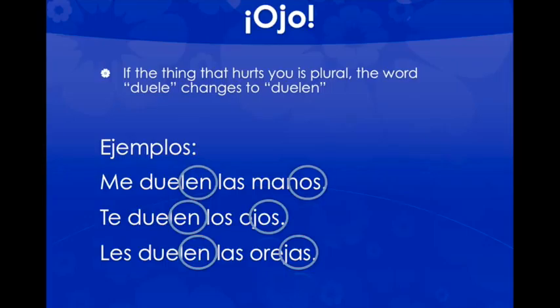You're also going to notice how you say me duelen las manos. You don't have to say me duelen mis manos, like my hands hurt. Really, you just have to say the hands hurt me, and we're just going to assume that they are your hands.